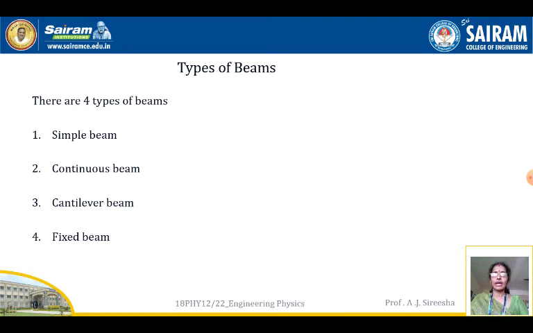There are 4 types of beams: simple beam, continuous beam, cantilever beam, and fixed beam. What is a beam? A beam is nothing but a bar whose length is more compared to the other dimensions, and it is given a support. Now we will see what exactly these beams are.